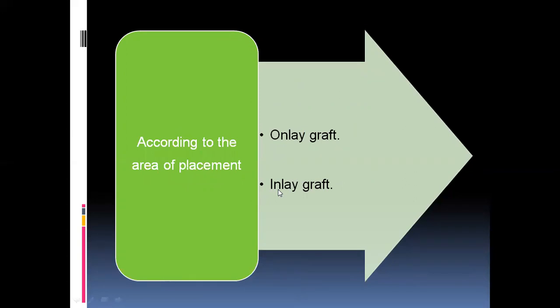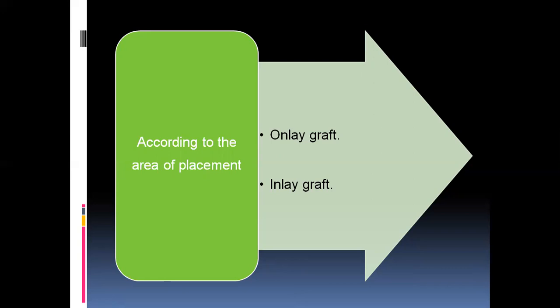According to the area of placement, there are onlay grafts and inlay grafts. Onlay grafts are placed directly on the outside surface of the recipient area, whereas an inlay graft is placed on the inside surface of the recipient area.